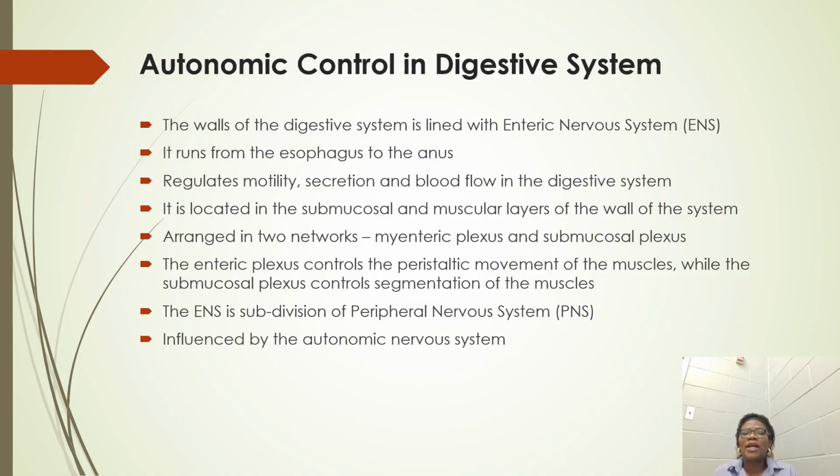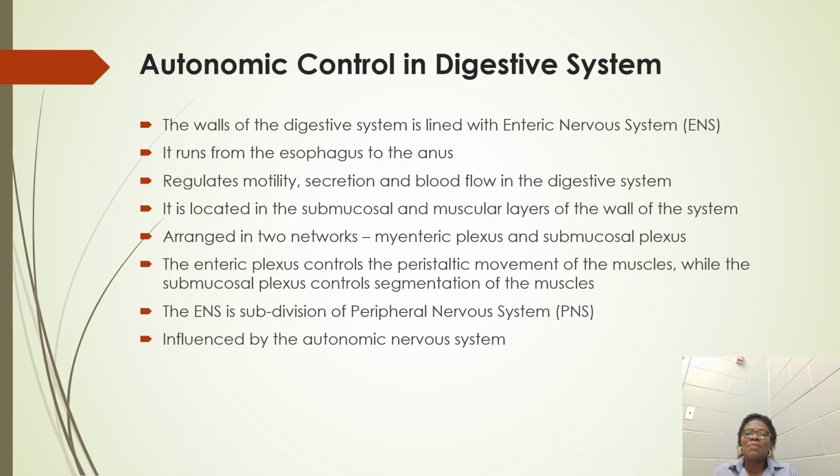Then we need to look at the autonomic control in the digestive system. When the muscles contract, the food is moved forward. The muscles that are contracting in the digestive system are referred to as smooth muscles.